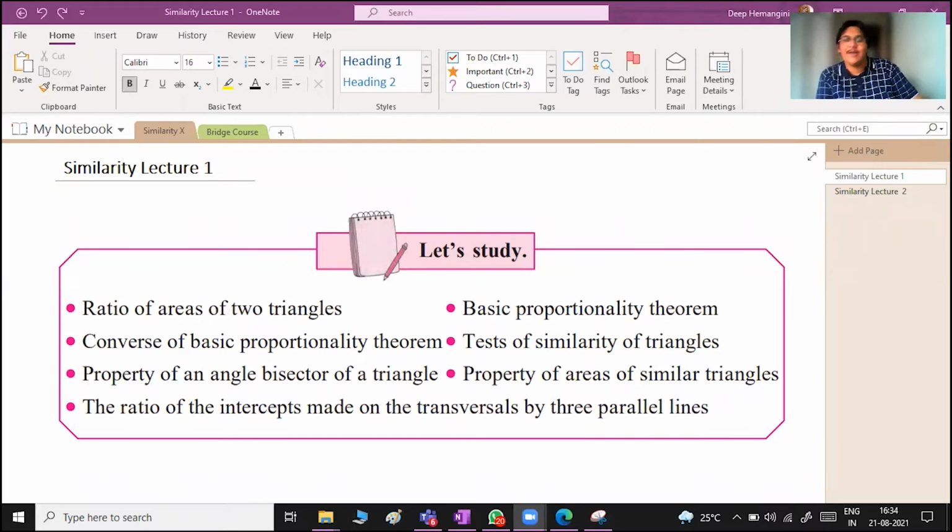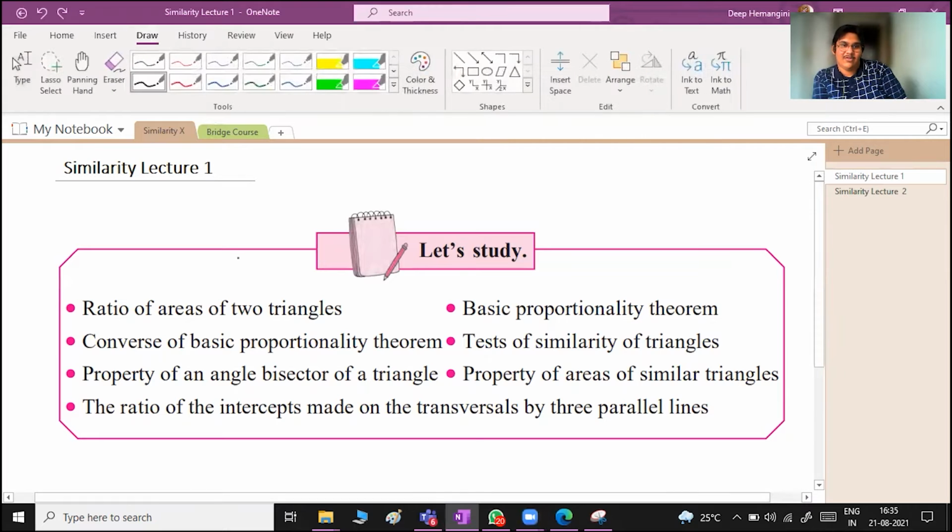Similarity lecture 1. So in this topic, here we are going to study the ratio of areas of two triangles, the converse of the basic proportionality theorem as well as the basic proportionality theorem. Then we are going to study different tests of similarity of triangles.